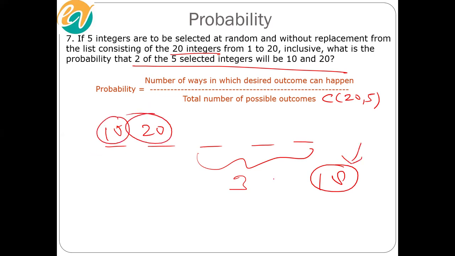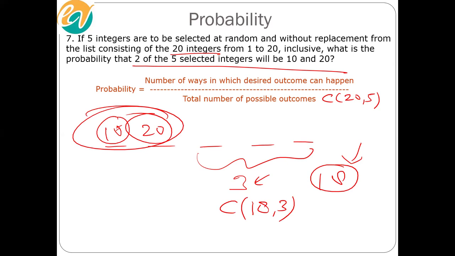From the remaining 18, we can choose any 3. So when 10 and 20 are fixed, out of the remaining 18, we can choose any 3. So 18C3 would be the number of ways in which the desired outcome can happen.